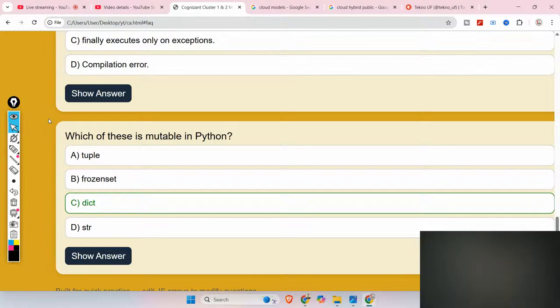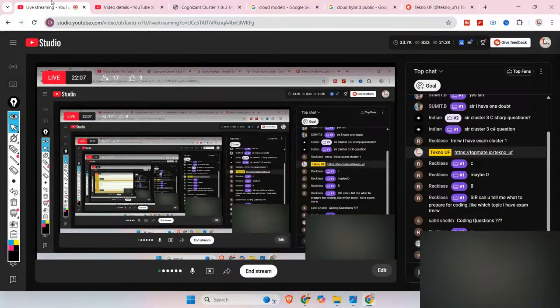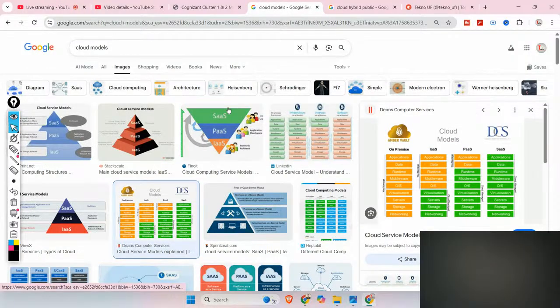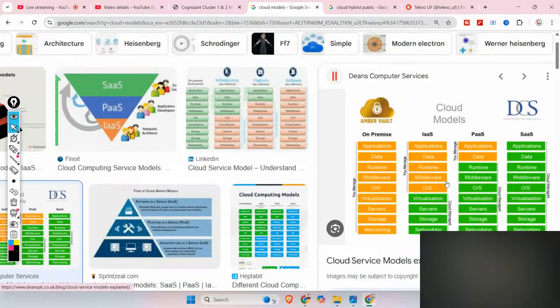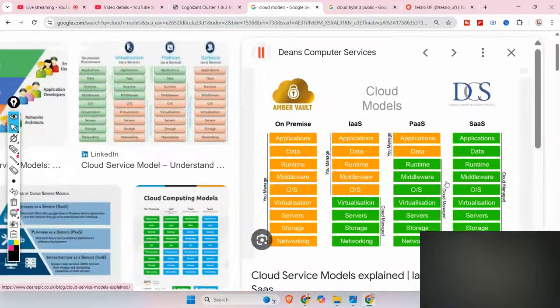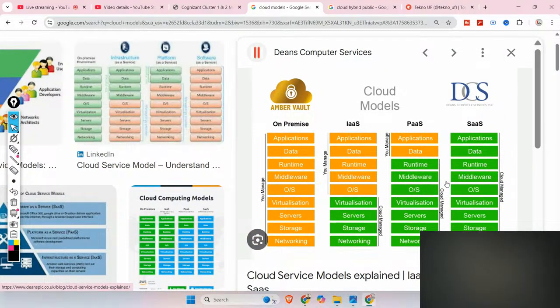Now let me discuss the cluster, that is cloud computing. I have had a lot of requests from you guys to give questions for cluster 2 MCQs, cloud computing, etc. So that's why let me discuss a few things.